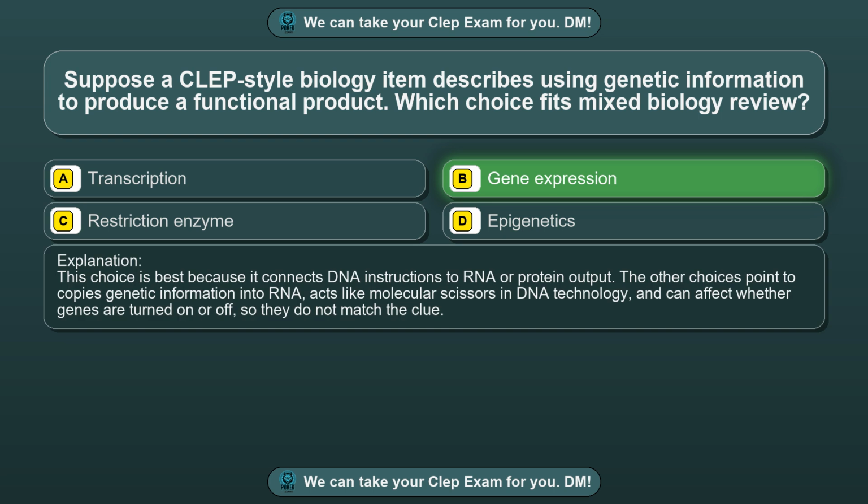This choice is best because it connects DNA instructions to RNA or protein output. The other choices point to copies genetic information into RNA, acts like molecular scissors in DNA technology, and can affect whether genes are turned on or off, so they do not match the clue.